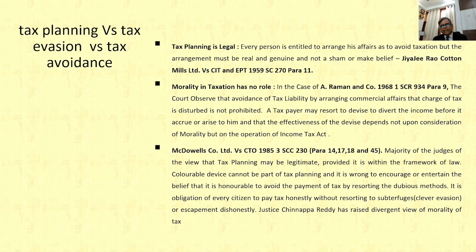Then one of the important and controversial topics is known as tax planning versus tax evasion versus tax avoidance. We must take note thereof. Tax planning is legal. One of the landmark judgments, G.V. Rao Cotton Mills Limited versus CIT, way back in 1959, the Supreme Court decided that every person is entitled to arrange his affairs so as to avoid taxation, but the arrangement must be real and genuine, and it should not be a sham or make-believe transaction.